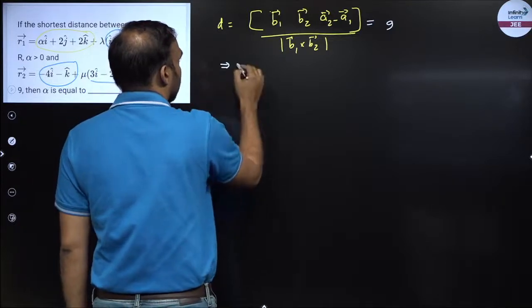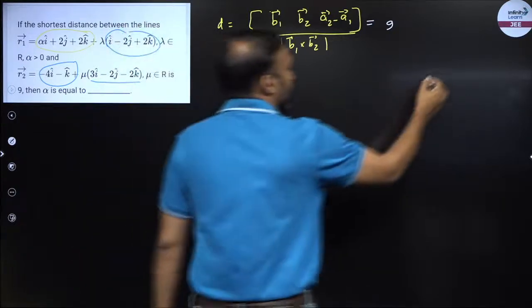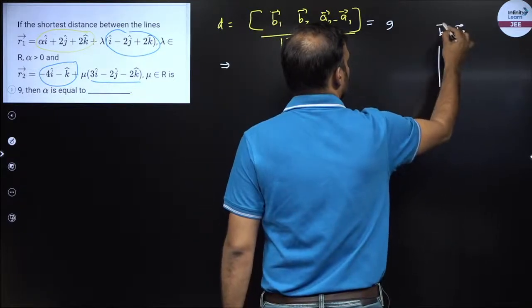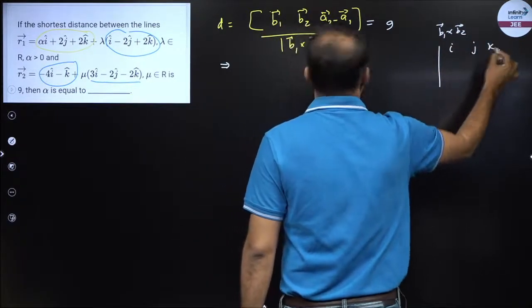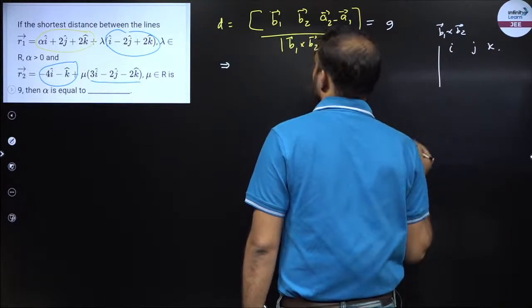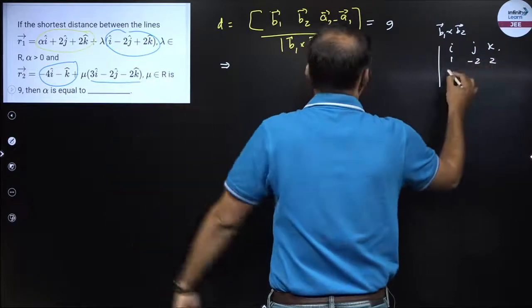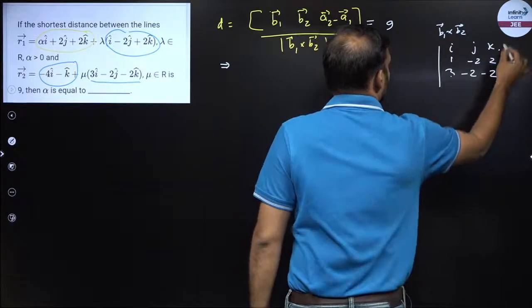So first I will find B1 cross B2. Let us find B1 cross B2 first. B1 cross B2, this is I, J, K. B1, B2 are the directions, so 1, minus 2, 2, 3, minus 2, minus 2.